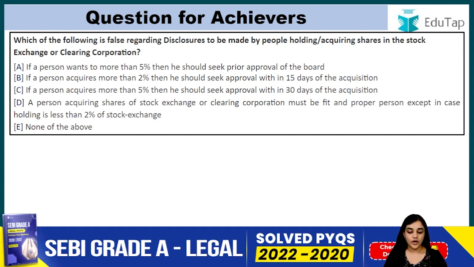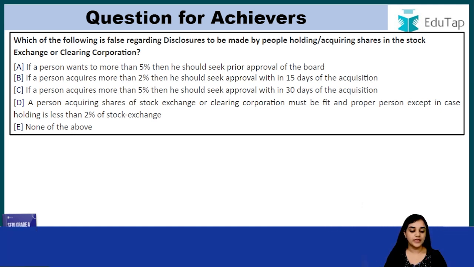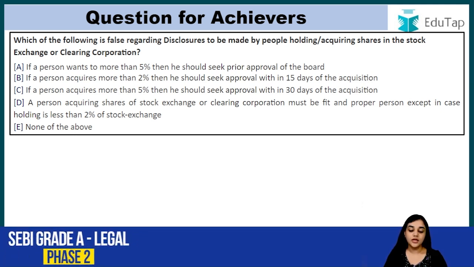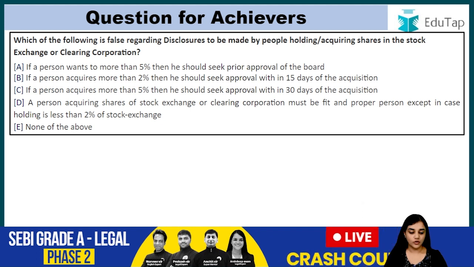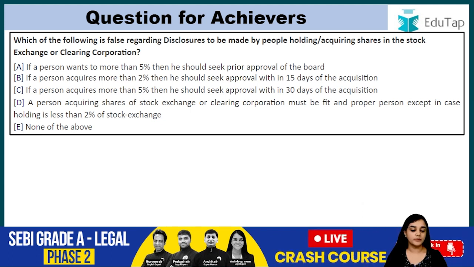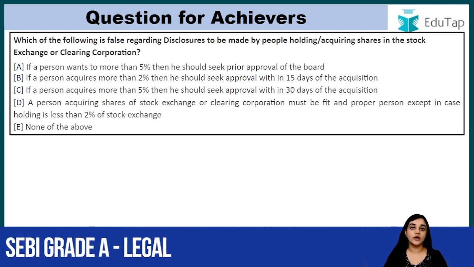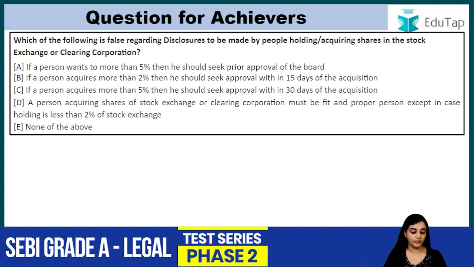If a person acquires more than 5%, then he should seek approval within 30 days of the acquisition. A person acquiring shares of the stock exchange or clearing corporation must be a fit and proper person except in case of holding less than 2% of the stock exchange, or none of the above. So you have to comment the right answer below.